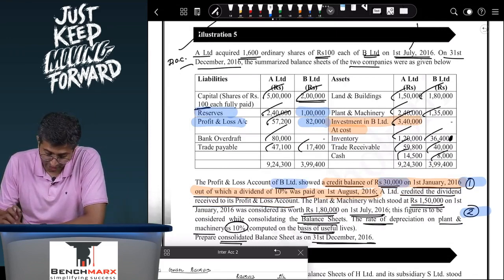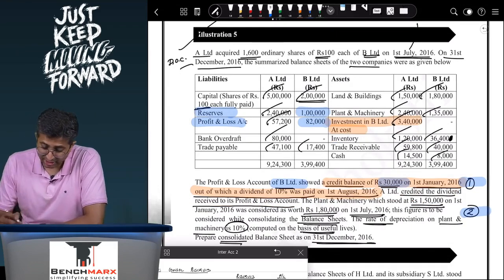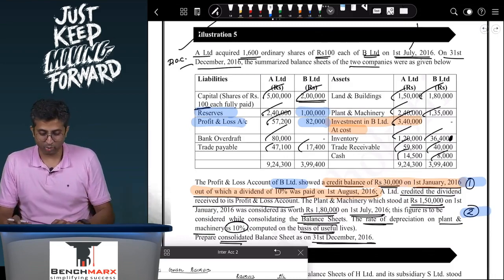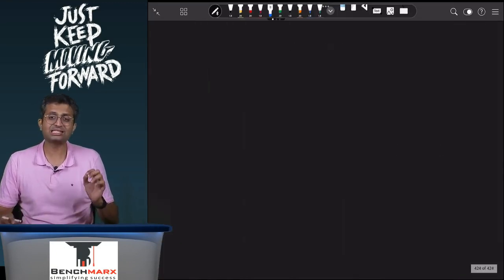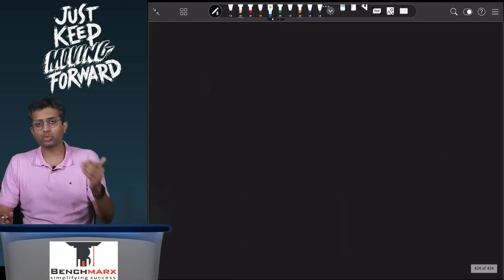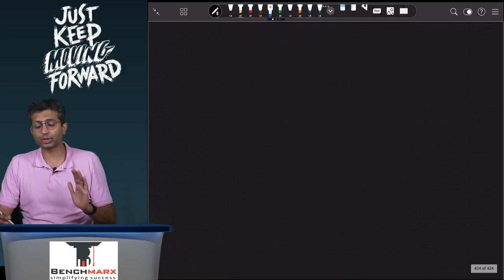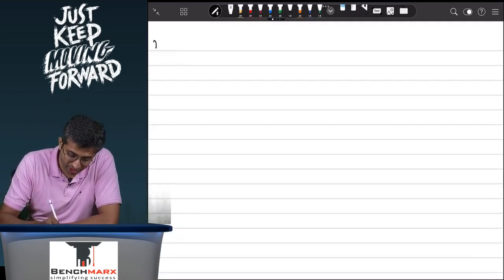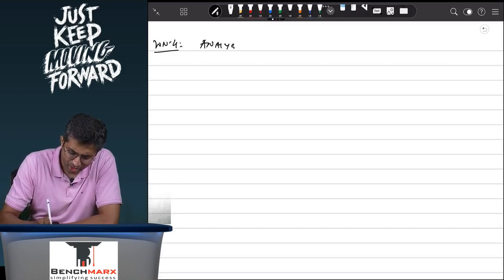Now the question tells you that the profit and loss of B showed a credit balance of 30,000 on 1st January 16, out of which blah blah blah. Nothing is given about this 1 lakh. We don't know when this 1 lakh was earned. In such cases, ICAI assumes that this 1 lakh must be earned prior to the date of acquisition. Can it be earned after the date of acquisition as well? Very well, yes. However, if nothing is given, we will do working note number 4, which is analysis of reserves.